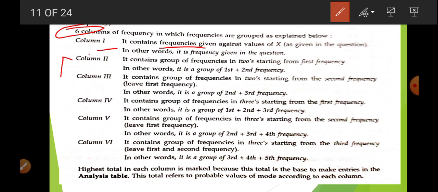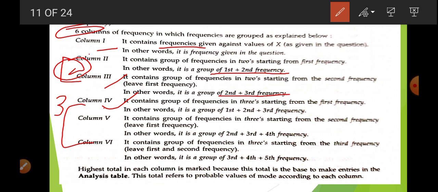The second and third are related to twos. So in the first we add the first and second frequency, and in the second column we add the second and third. And the next three are threes columns, that is, we are going to add three numbers.